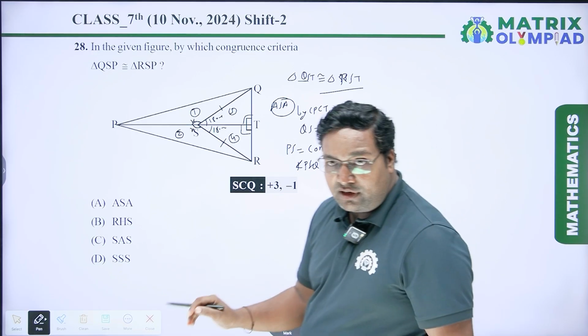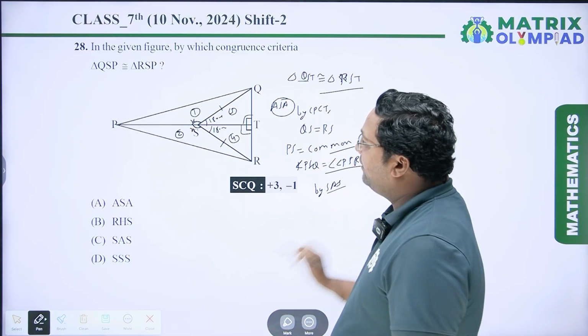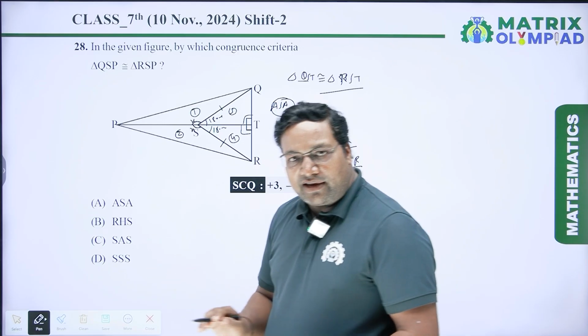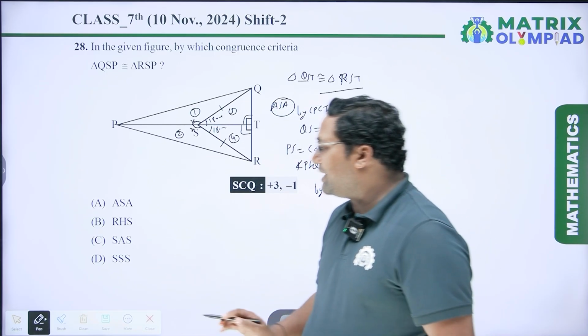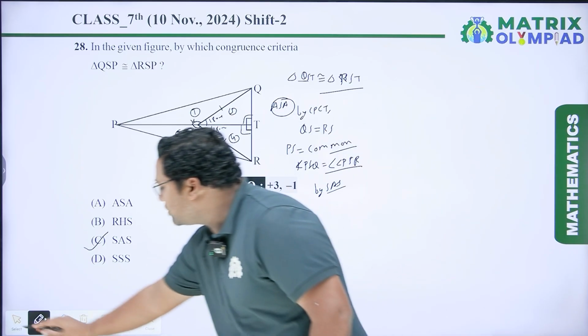PSR. It is given. So by SAS criteria, so which criteria we have to use here? We have to use SAS. So it means option C will be the correct answer. Now coming to the next question.